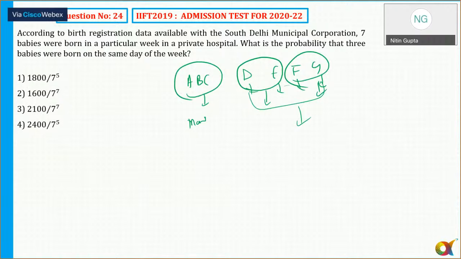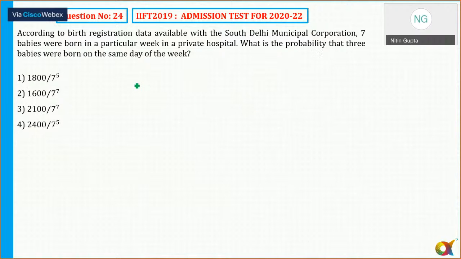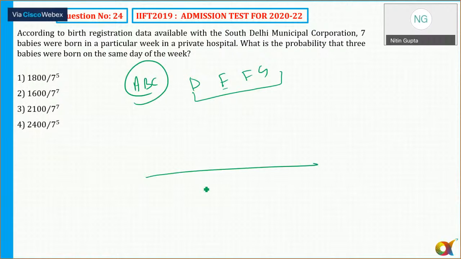अगर ये होता, for example, अगर कहता that A, B, C, the 3 babies born on the same day, and rest all of them born on the different day, ये सारे के सारे different day होते, तब कैसे? So I can say the sample space for the first baby there are 7 choices. Second baby can born on any of the 7 days. Third baby can born on any of the 7 days. 7 into 7 into 7 into 7, 7 to the power 7. Every baby has got 7 choices.